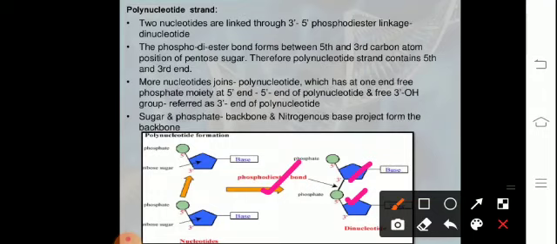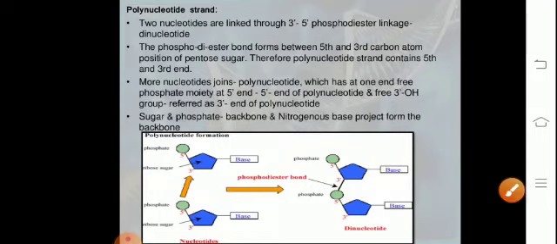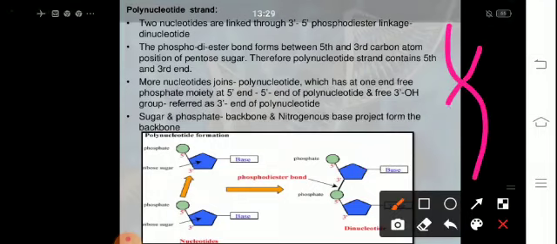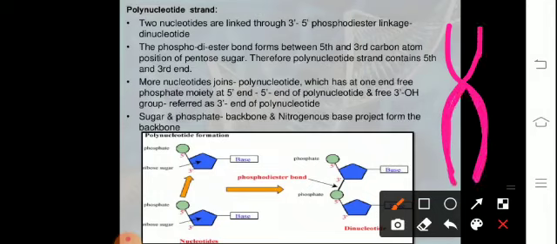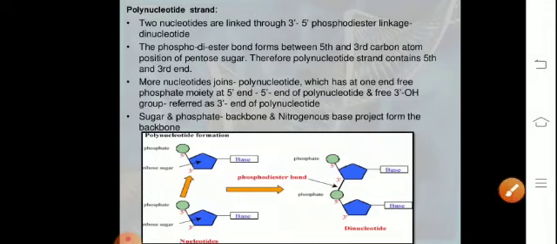More nucleotides join the polynucleotide, which has at one end a free phosphate moiety at the 5 prime end and a free 3 prime end. The backbone is formed by sugar and phosphate, and the nitrogenous bases project from the backbone. So it is somewhat like a staircase. If we draw the diagrammatic representation, it's somewhat like a staircase where the rim is formed by the sugar and phosphate, and the steps of these stairs are formed by the nitrogenous bases.